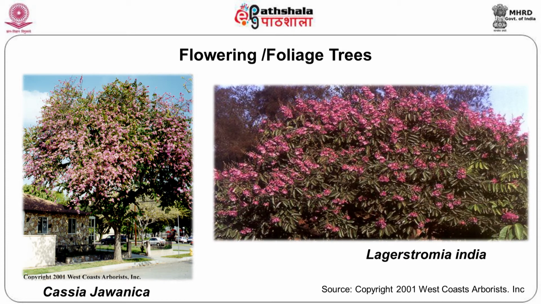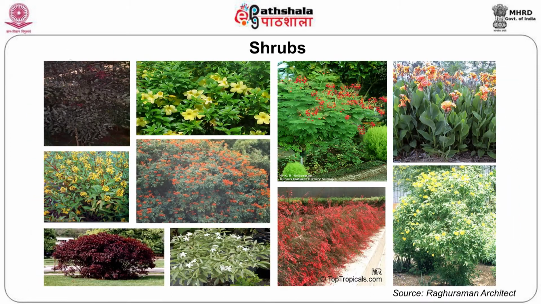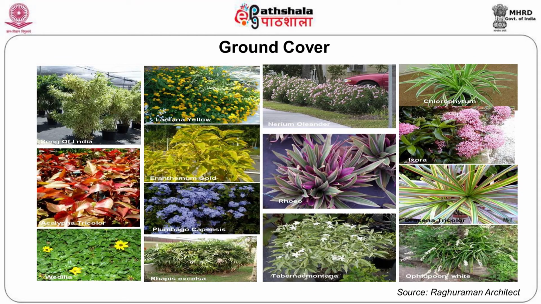So you have different varieties of trees to give a different character to the different roads. Then your specimen palms are there: royal palm, foxtail palm, phoenix, rhapis, kentias and areca palms. Then different types of shrubs to give color and foliage. Again, color and foliage with different plants and ground covers.